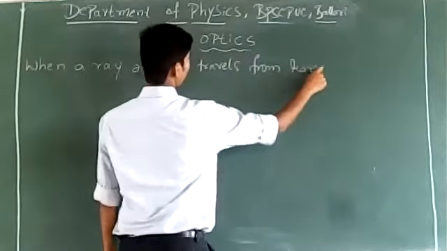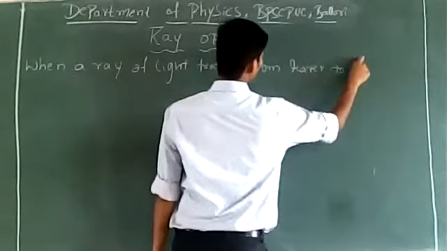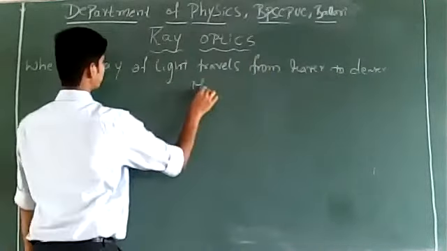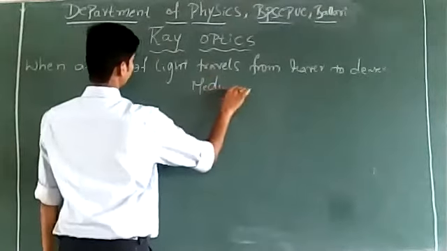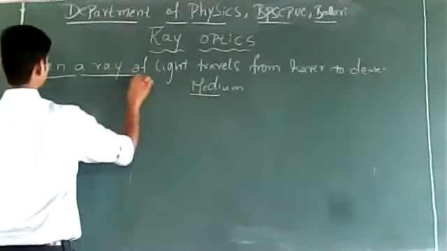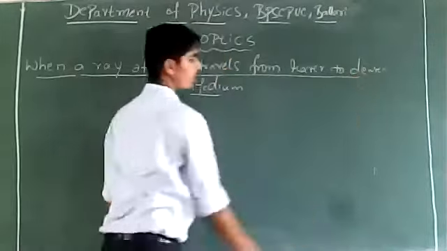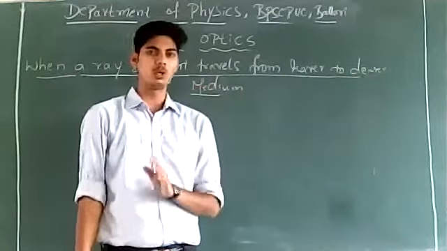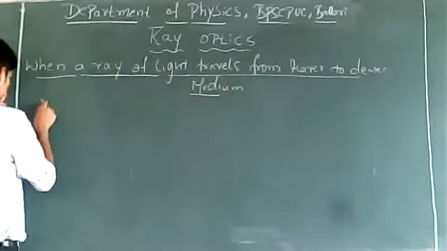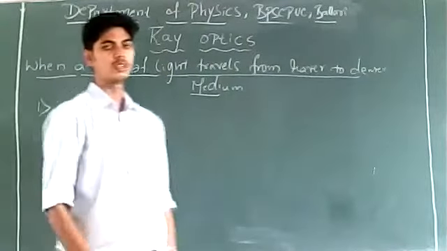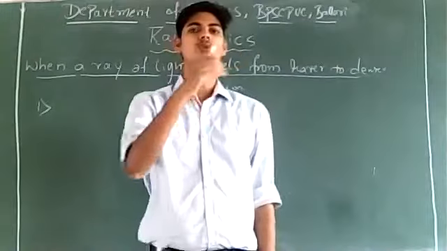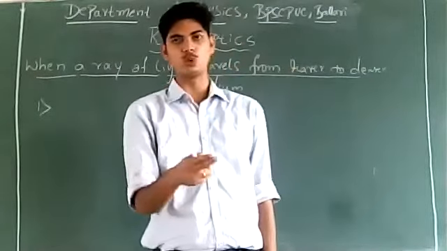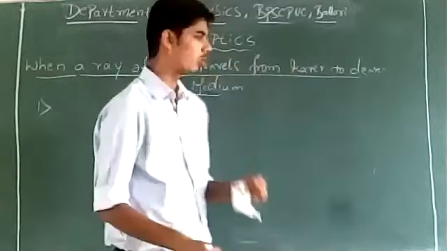That must be understood. Whenever a ray of light travels from a rarer medium to denser medium, the first thing that happens is the speed of light is going to decrease. Suppose ray of light travels from air into glass, the speed of light is going to decrease.